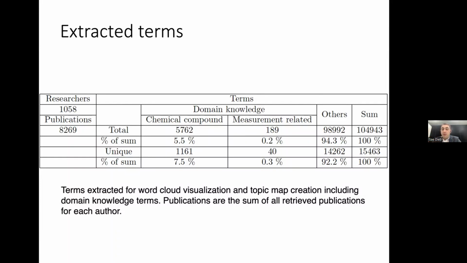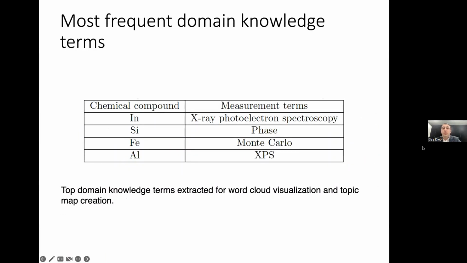Around 15,000 are unique terms, and 7.5% of them are chemical compounds and 0.3% are measurement-related terms. And this is a look at the most frequent domain knowledge terms that we were able to extract from this collection, in both cases, chemical compounds and measurement terms.